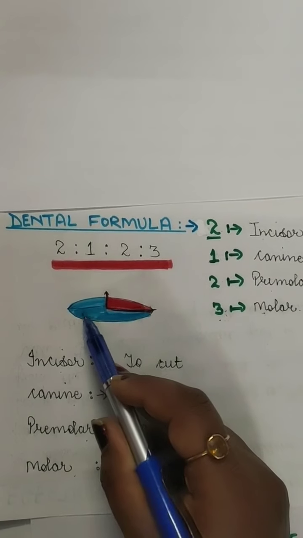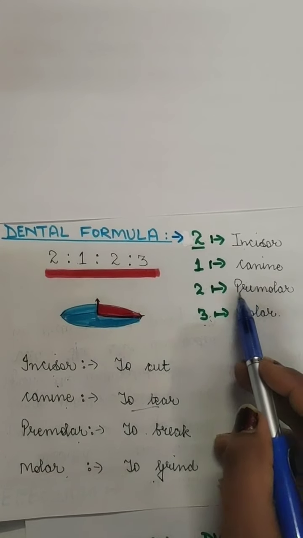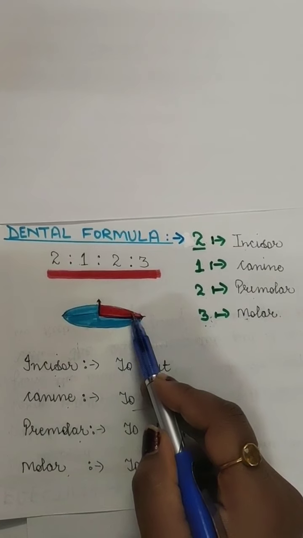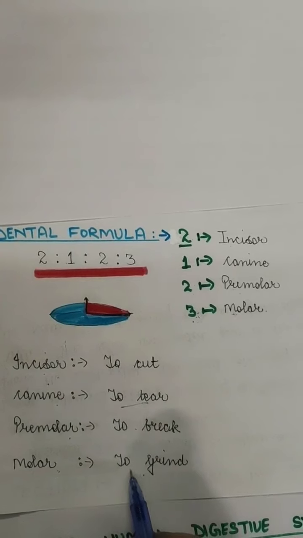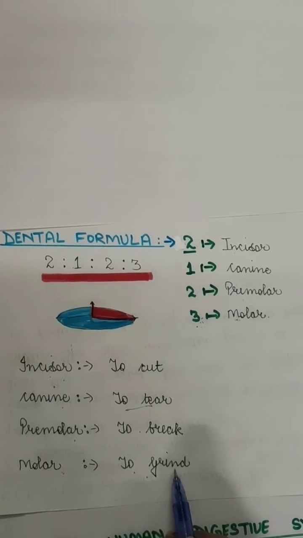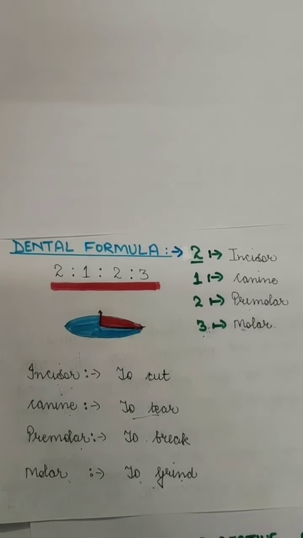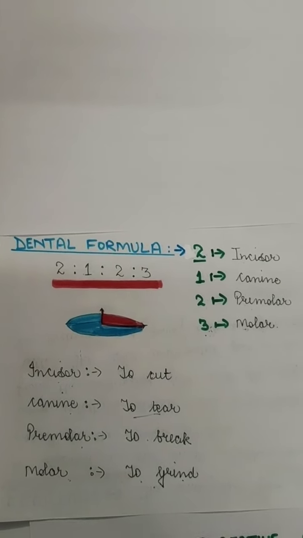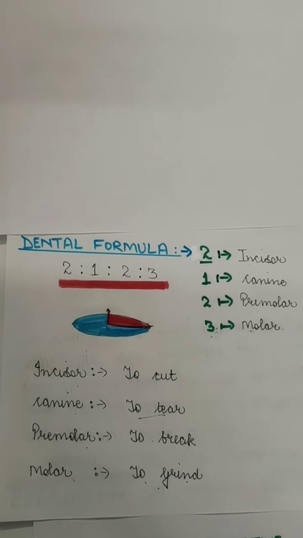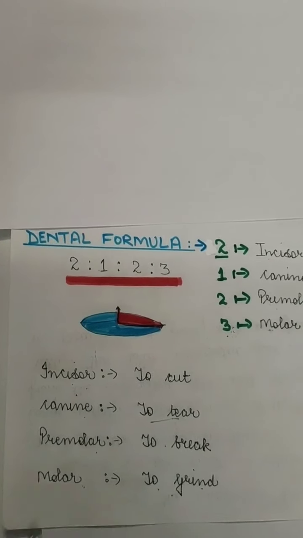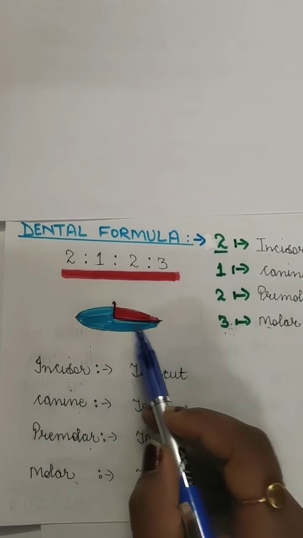Two here and two here, so four in the upper jaw and four in the lower jaw. So two premolars in one quarter section of our jaw, and then at last three molars. Molars are the big teeth which are used to grind the food, and the chewing is done. After the chewing is done, salivary amylase is secreted by the salivary glands, which is used to break the starch present in the food into simple sugar. The molars are overall three here and three here, six and six, so twelve overall.